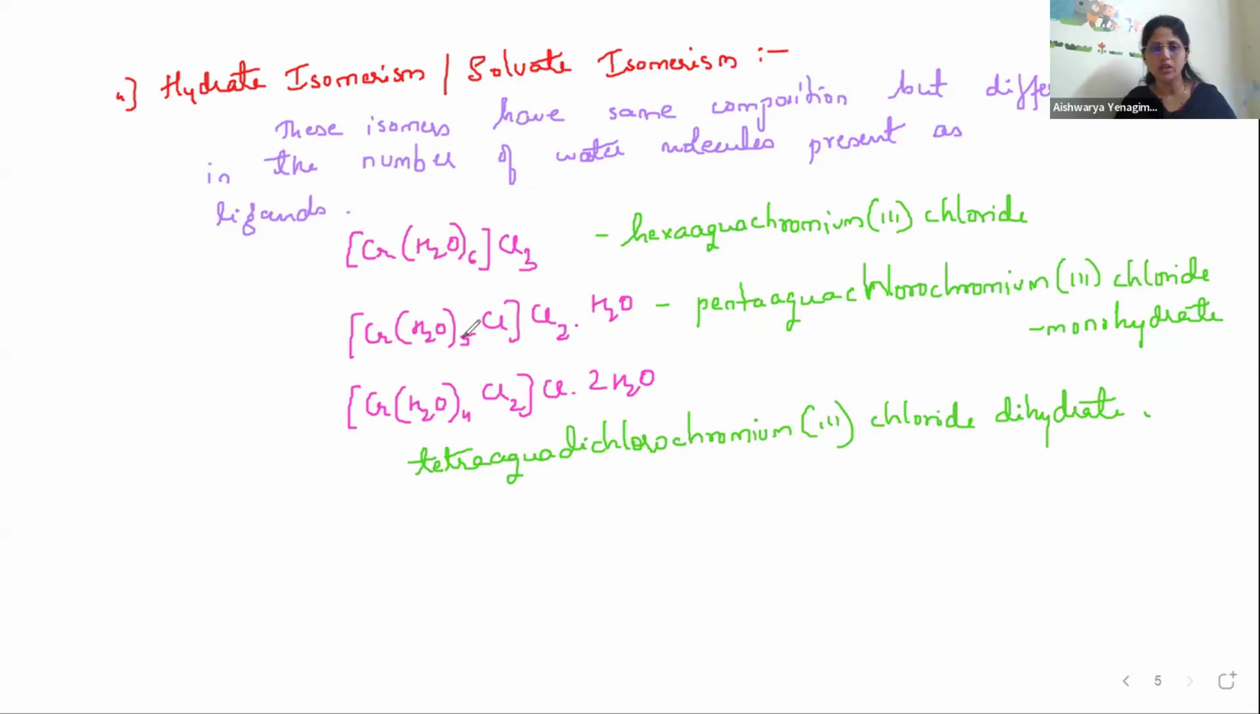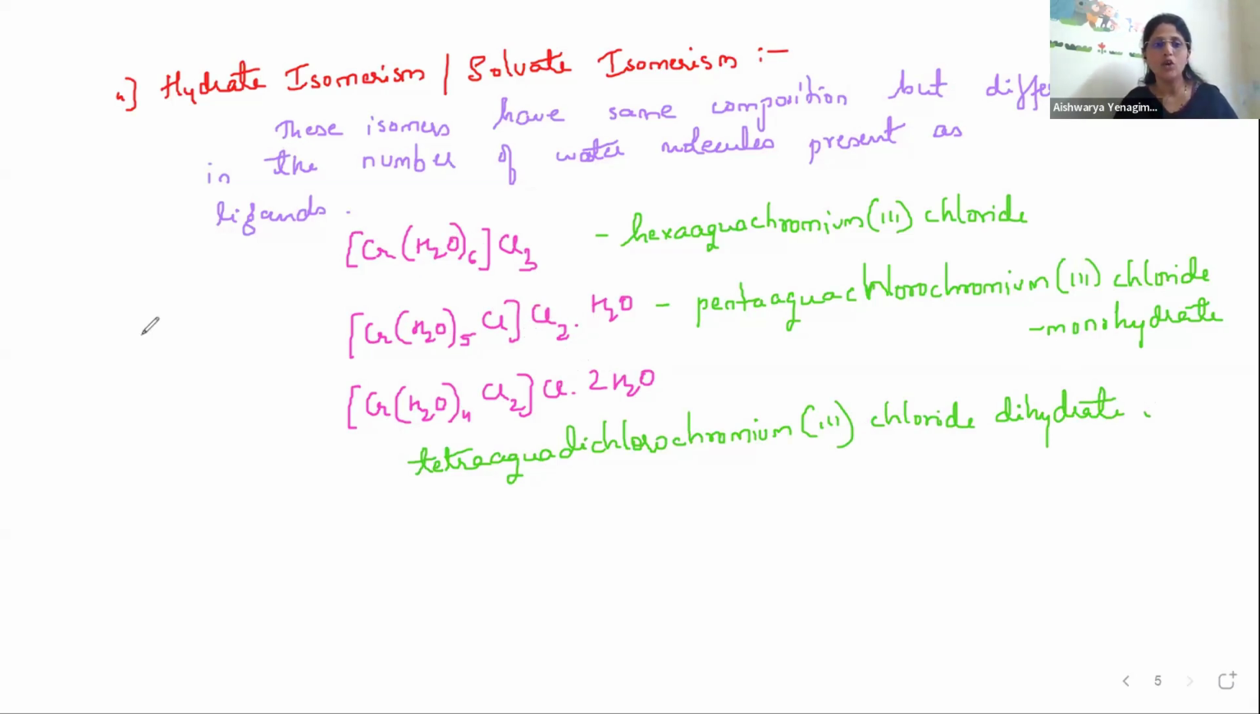See, 6 water molecules are there. Here also 5 plus 1, 6 water molecules are there. Here also 4 plus 2, 6 water molecules. Chloride ions, 3 chloride ions: Cl2 and 1, 3. So the composition is the same, but they differ in the number of water molecules present as ligands.